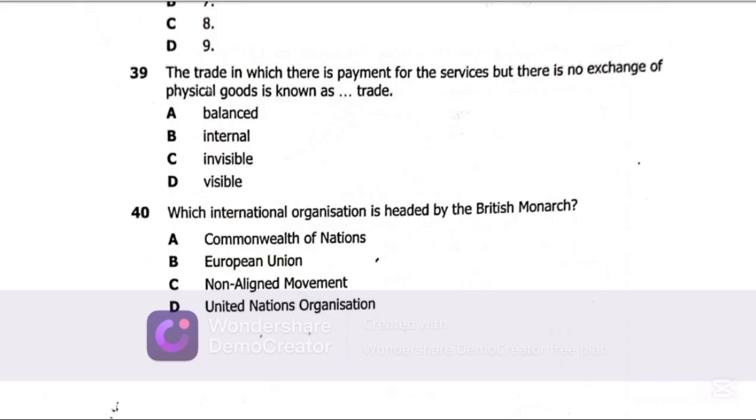For example, you offer services such as security to someone who is performing music. There is an exchange of the service of entertainment, then the other, security. There are no goods involved, but there is an exchange of services. So such type of trade where there are no physical goods, but there are services involved, we call it invisible trade. For visible trade, it involves physical goods.